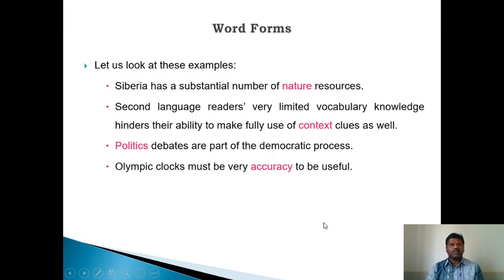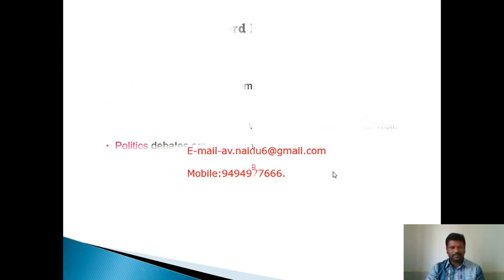Word forms. Let us look at these examples. Siberia has a sustainable number of natural resources. Second language readers have very limited vocabulary knowledge, which hinders their ability to make full use of context clues as well. Political debates are part of the democratic process. Analysis must be very accurate to be useful.